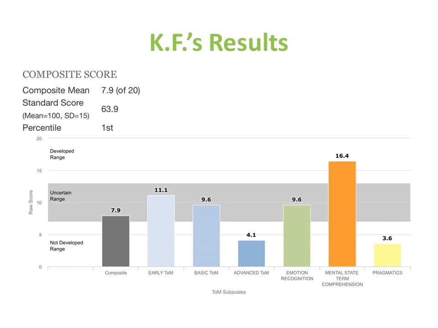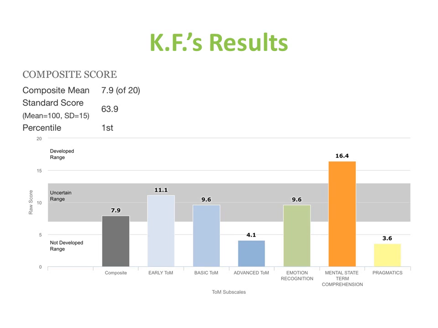Here, KF's results are presented in a bar graph by subscale. This is an example of a bar graph that a user would receive as part of the results when the ToMI-2 is administered electronically. The numbers at the top of each bar represent his mean score within that subscale. Remember, the composite score is calculated using only the early, basic, and advanced subscales. If we look only at the raw subscale data, we see that his early theory of mind subscale mean was 11.1, basic subscale mean was 9.6, and advanced theory of mind subscale mean was 4.1. These are all scores below the 10th percentile in relation to typical age norms.